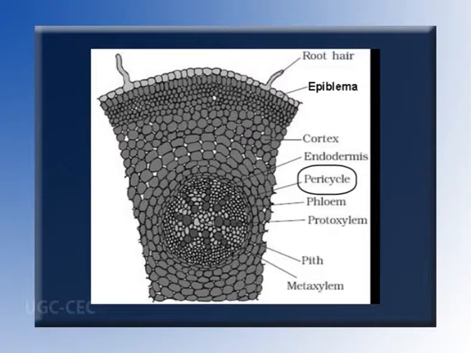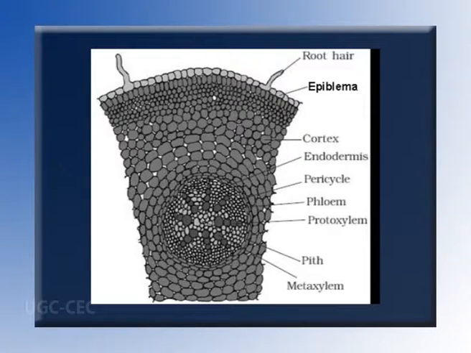Pericycle. Pericycle is the outermost covering of the stele, represented by a single layer of parenchymatous cells. Pith. It is the innermost region of the root representing the central axis. It is composed of few loosely arranged parenchymatous cells.